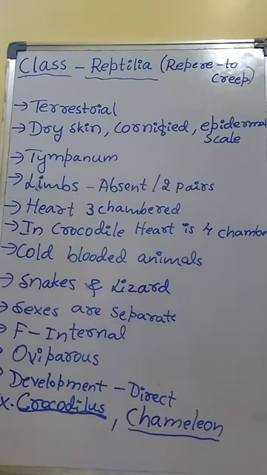Then Naja, the scientific name of cobra. Snakes come under reptiles, and crocodile, chameleon or tree lizard also come under class Reptilia. This is about the characteristic features and examples of class Reptilia.